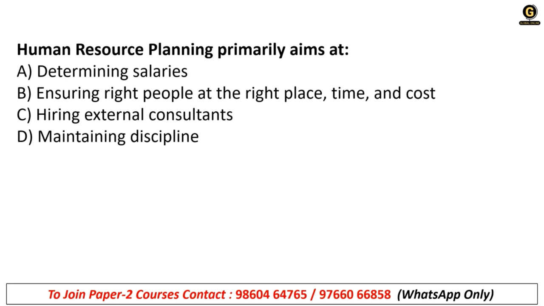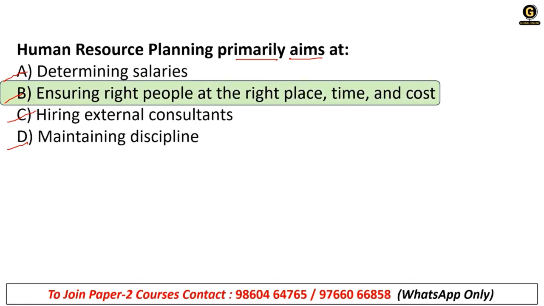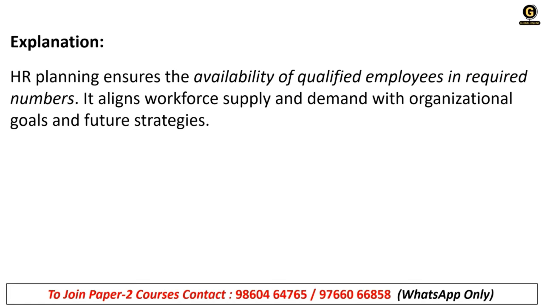Human resource planning primarily aims at: A, determining salaries, B, ensuring right people at the right place, time and cost, C, hiring external consultants, and D, maintaining discipline. So the focus of human resource planning is ensuring the right people at the right place, time and cost. Basically HR planning ensures the availability of qualified employees in the required numbers.